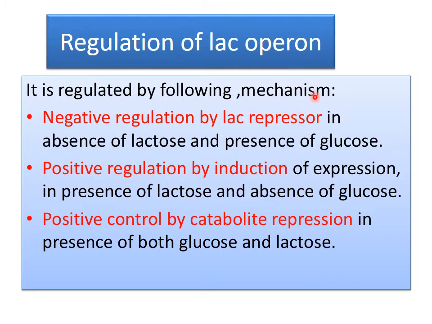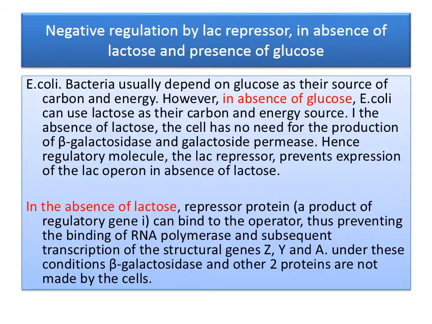Now, regulation of the lac operon. It is regulated by three processes: negative regulation by lac repressor, positive regulation by inducer, and positive control by catabolite repression. First, negative regulation: it is in the absence of lactose and presence of glucose. Second, positive regulation by inducer: it is in the presence of lactose and absence of glucose, the reverse of the first. Then positive control by catabolite repression: it is in the presence of both glucose and lactose.